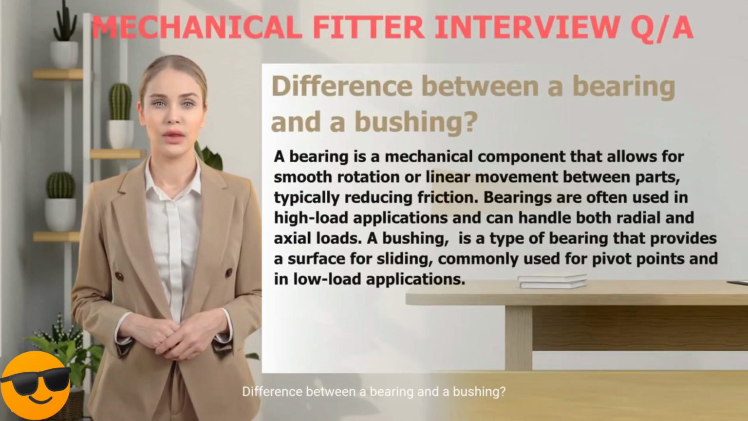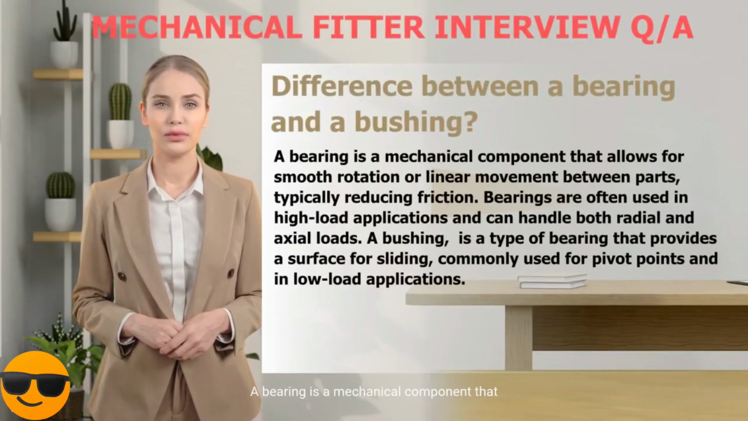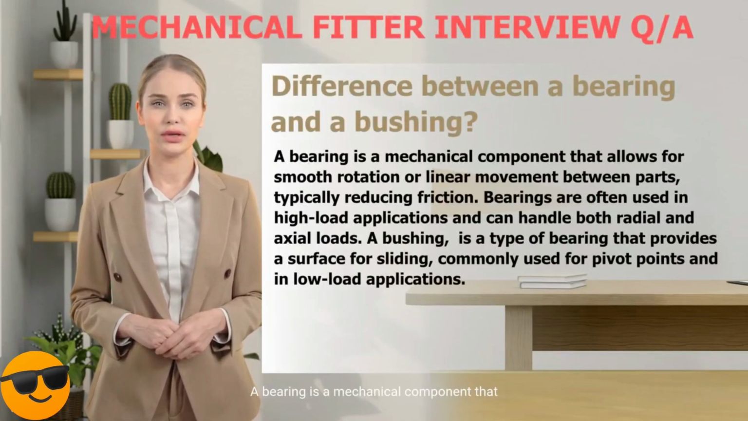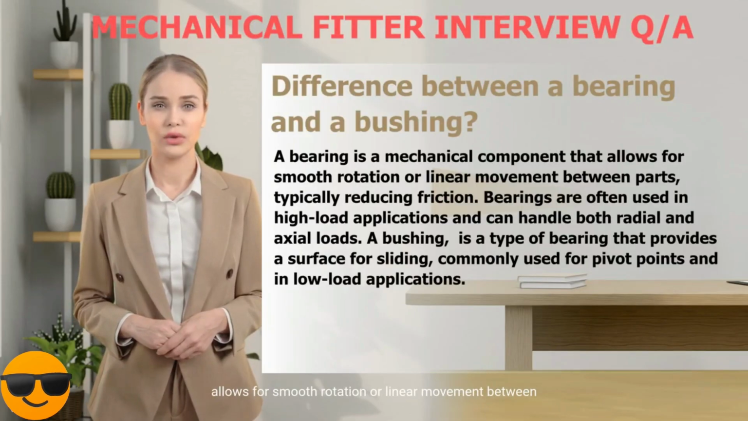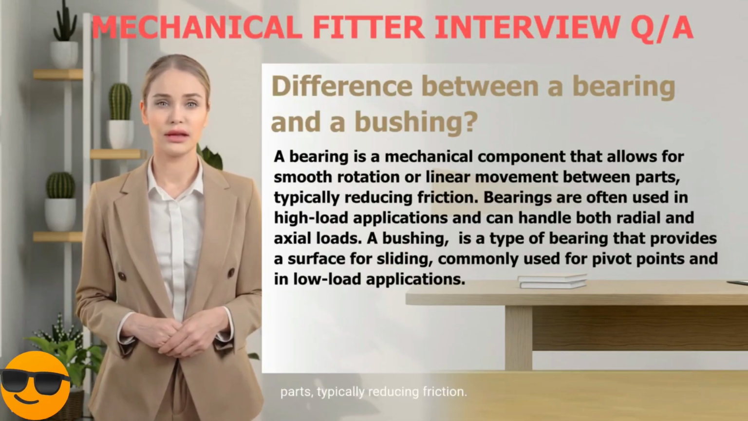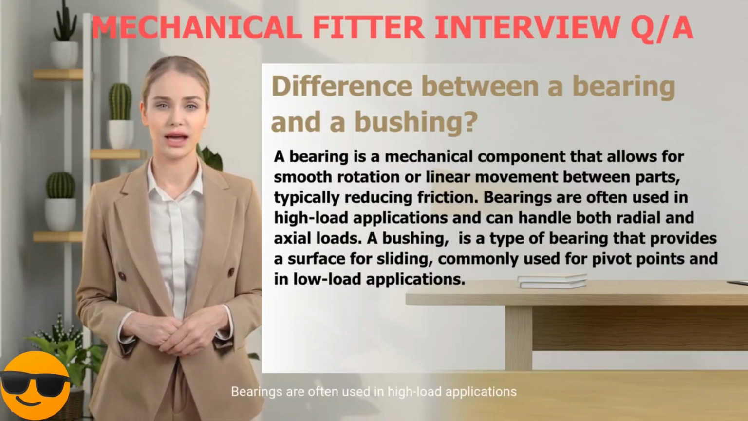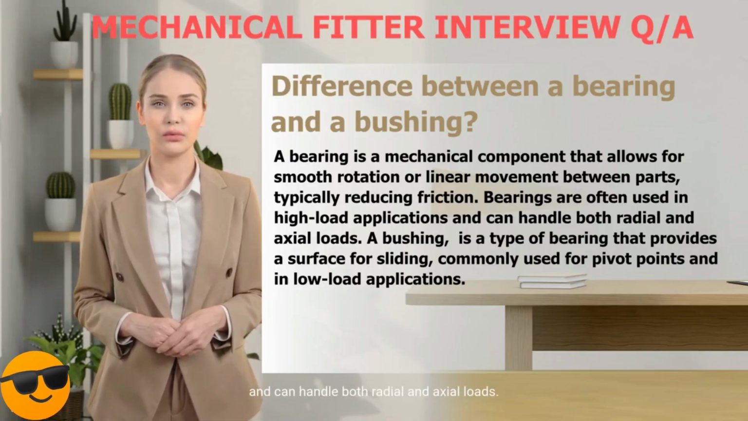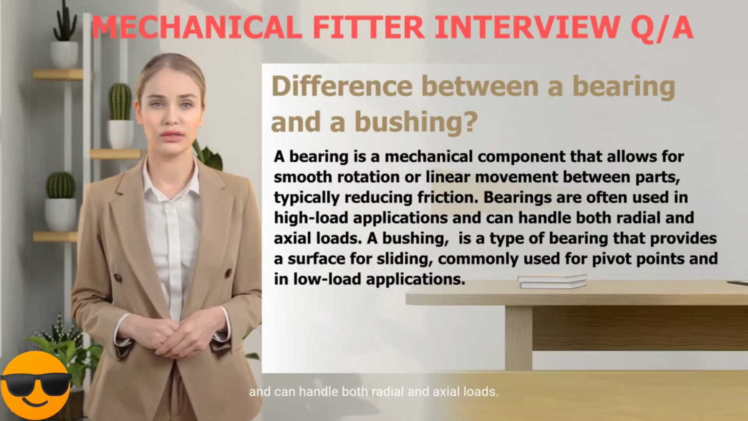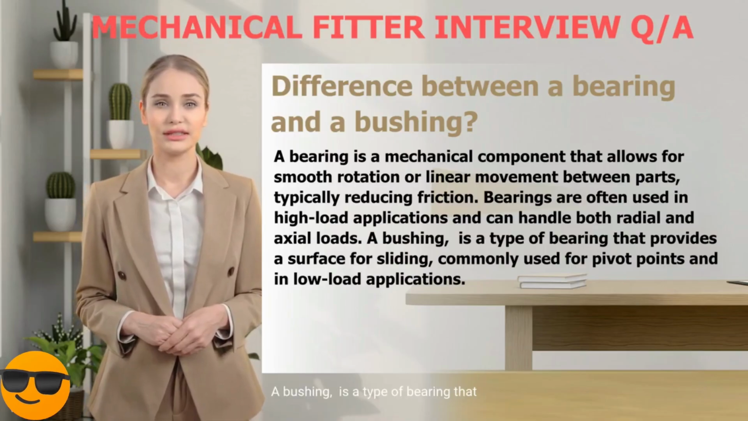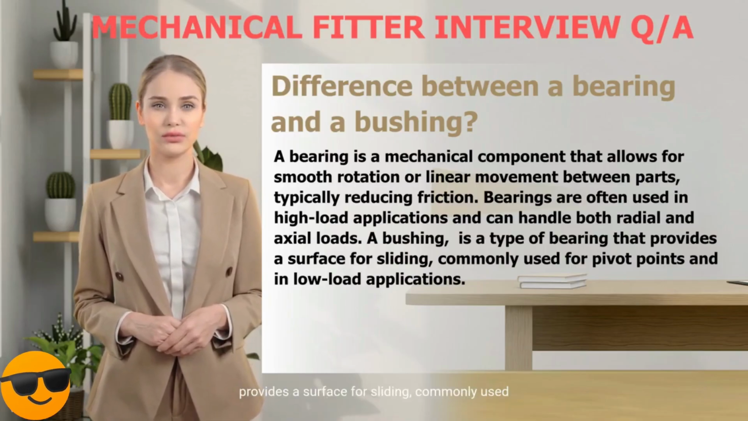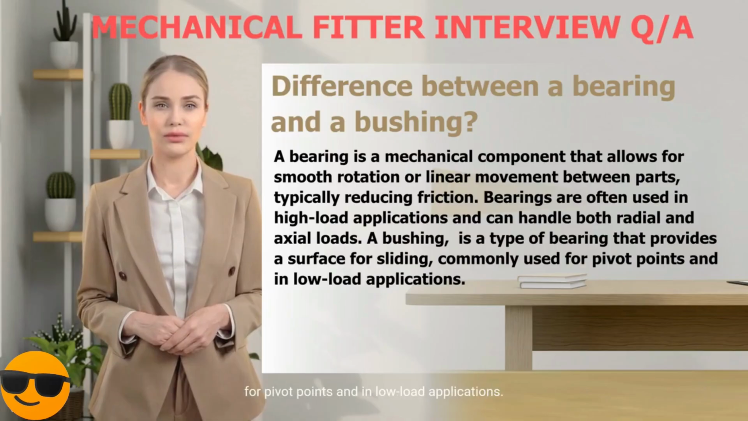Difference between a bearing and a bushing? A bearing is a mechanical component that allows for smooth rotation or linear movement between parts, typically reducing friction. Bearings are often used in high-load applications and can handle both radial and axial loads. A bushing is a type of bearing that provides a surface for sliding, commonly used for pivot points and in low-load applications.